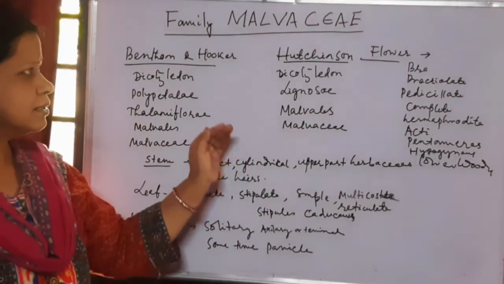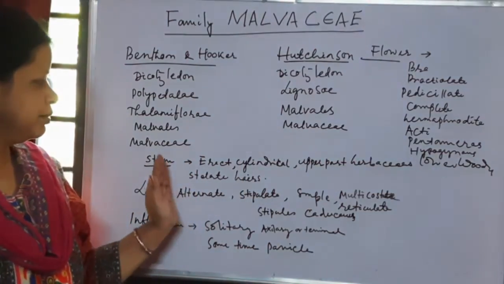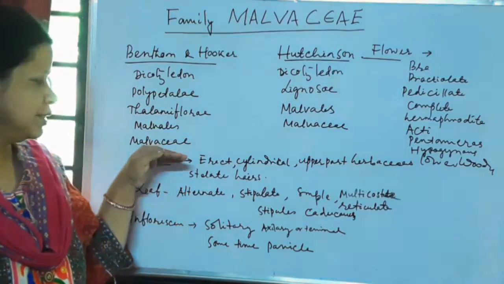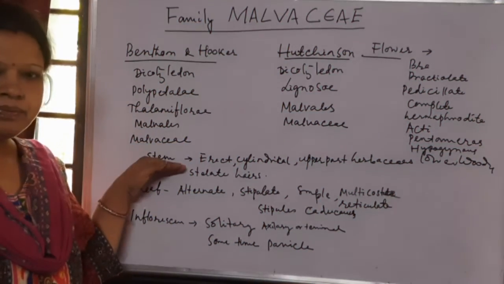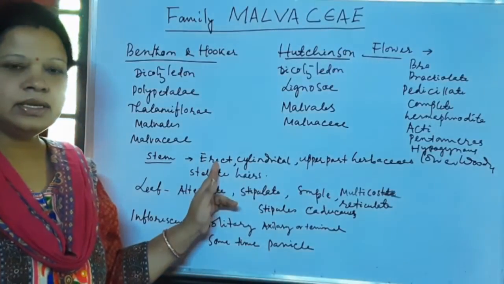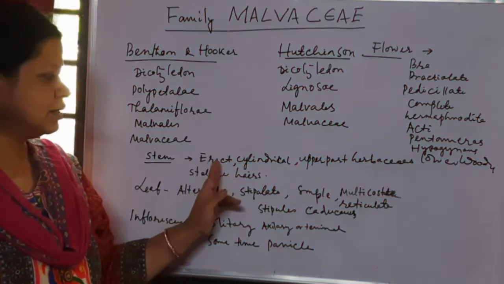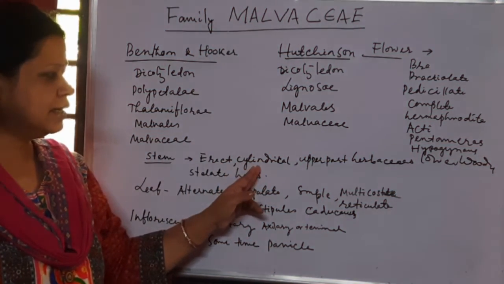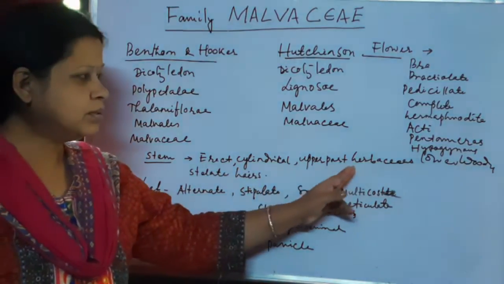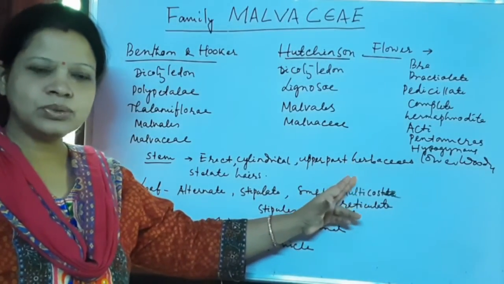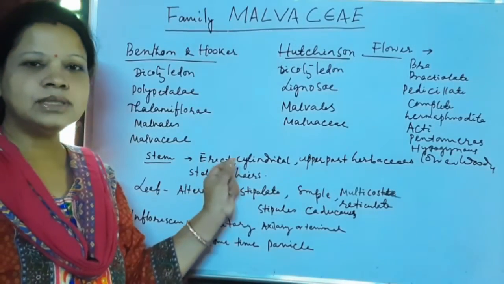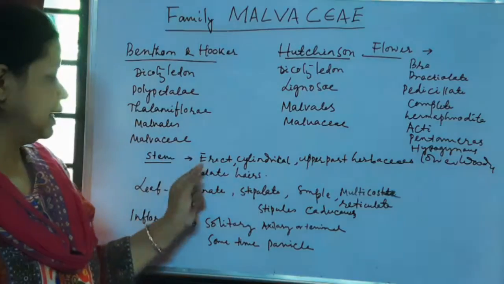Then when we describe the family, we have to write the characters in technical terms. So first we have to describe from the stem. Stem erect. Erect means upright growing, upward growing. Cylindrical. The uppermost part is herbaceous and the lowermost or mature part is woody, and the herbaceous upper part is covered with some hairs, that is called stellate hairs.